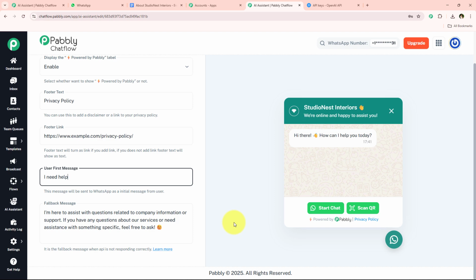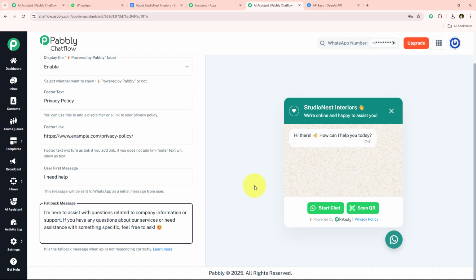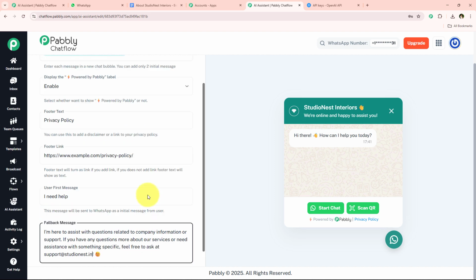That is the reason we set a fallback message right over here, so that when my AI doesn't have any particular reply, it can use this fallback message. I'm just going to enter my fallback message as: I am here to assist you with questions related to the company information or support. If you have any more questions about our services or need any assistance with something specific, feel free to ask at, and I'm just going to enter my support email address. And now after entering this, I'm just going to move on further.